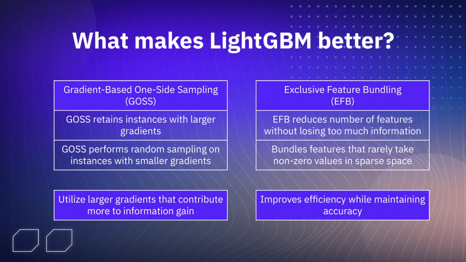This allows LightGBM to take advantage of the fact that data instances with larger gradients contribute more to information gain than those with smaller gradients. EFB is a method of reducing the number of features without losing too much information. It bundles together features that rarely take non-zero values simultaneously in this sparse space, creating an exclusive feature bundle. This improves efficiency while maintaining accuracy.